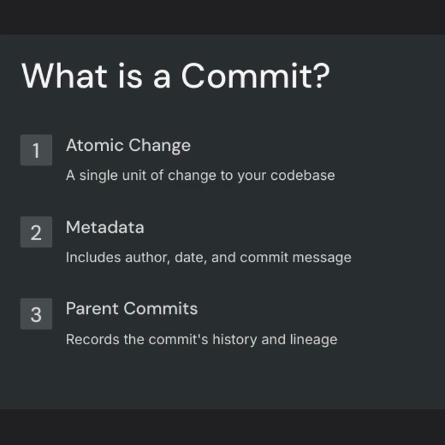Now, it's important to discuss what a commit is. In Git, a commit represents an atomic change to the code base. This means that a commit is a single indivisible unit of change. Each commit can affect one or more files, but it is considered one logical change. This concept is important because it allows you to break down complex changes into smaller, manageable steps, making it easier to track the history of the project and troubleshoot issues.